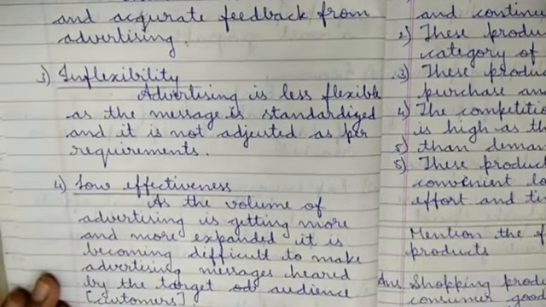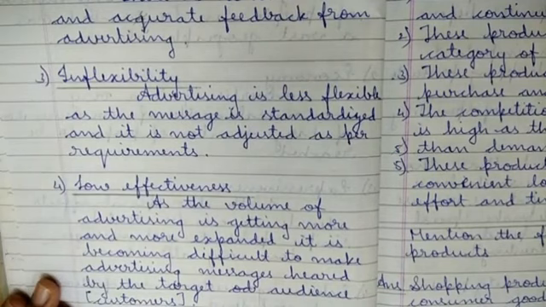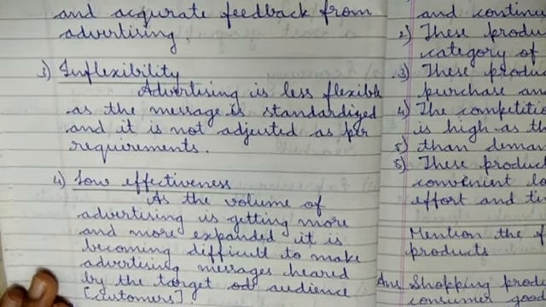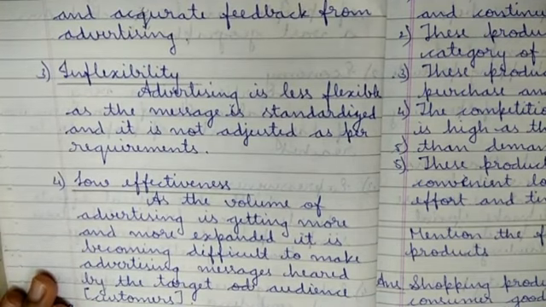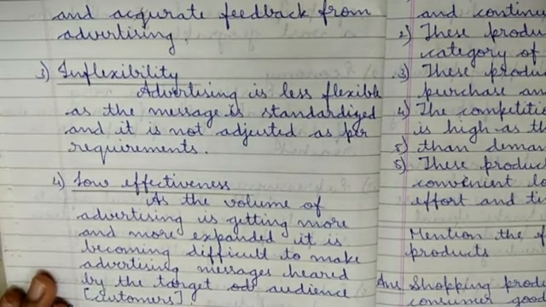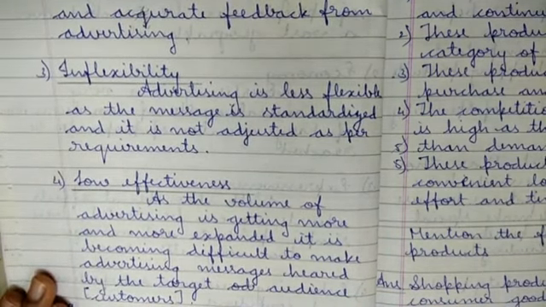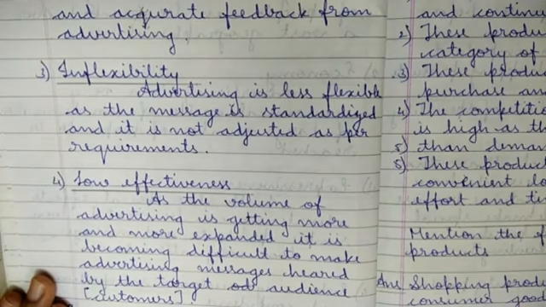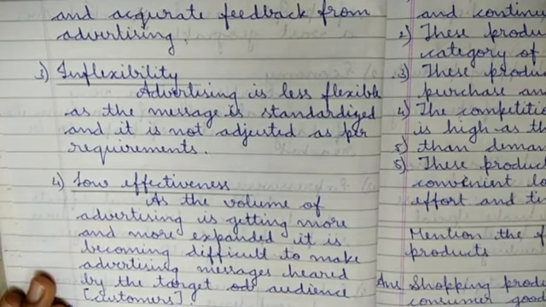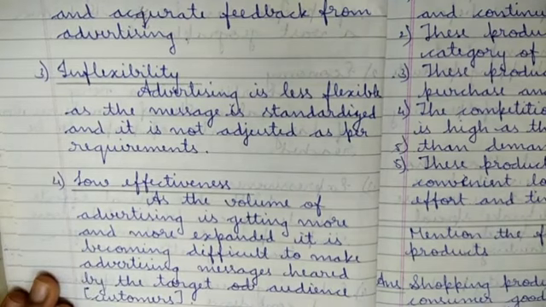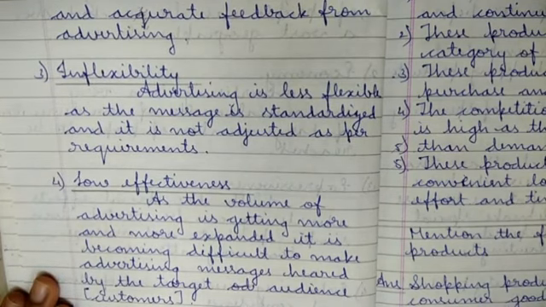Next is low effectiveness. As the volume of advertising is getting more and more expanded, it is becoming difficult to make advertising messages heard by the target audience. Audience means customers. For many products, for example biscuits or mobile phones, there are lots of ads coming, and you will be confused sometimes. People have a lot of things to remember. In that case, they can't remember this ad, and many products keep coming and going. At that time they can't remember the product which they were about to buy.